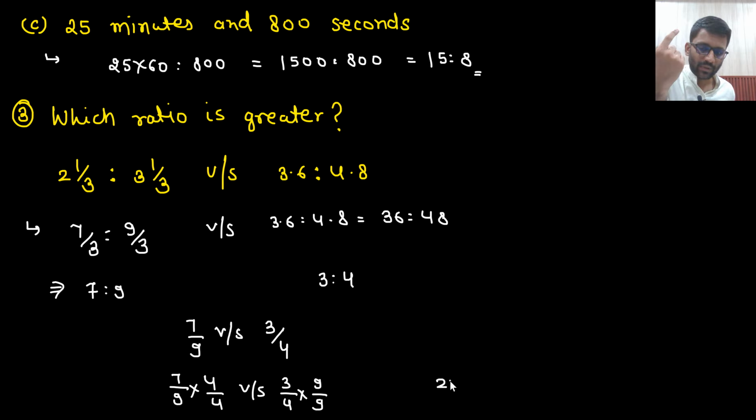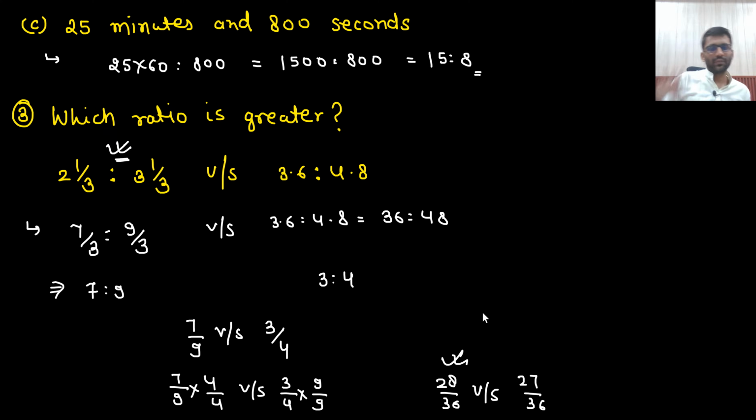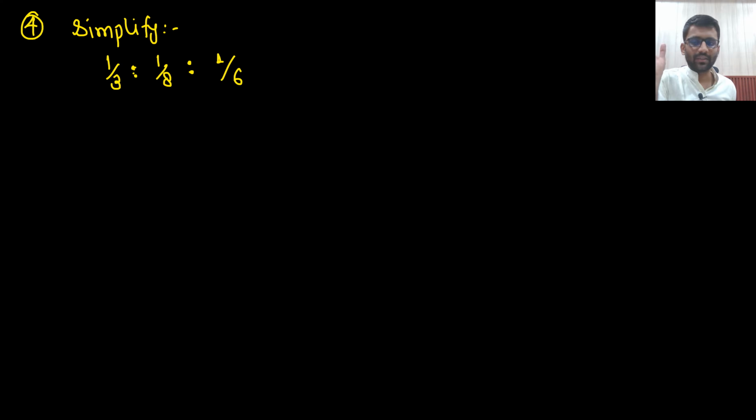So what would this be? 28 by 36 versus 27 by 36. Which number is greater, 28 or 27? Because the denominator is the same, now from the numerator only you can tell the conclusion. So this ratio is greater. Which ratio was greater? 7 ratio 9, and 7 ratio 9 came from this one. So this ratio is greater. Okay, well and good. Very simple questions.